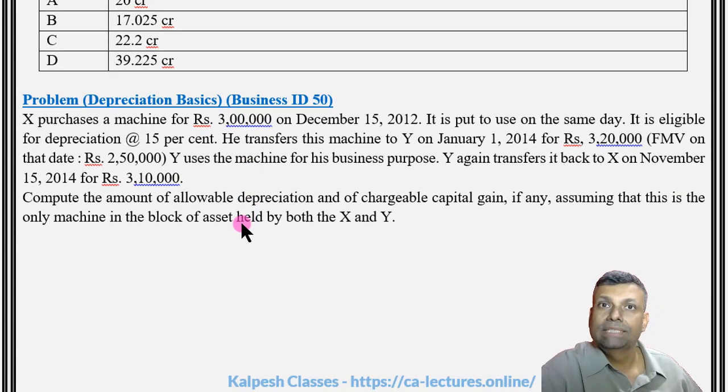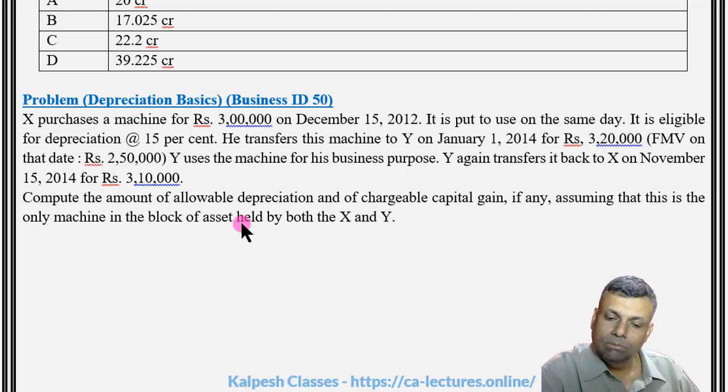Question ID number 50. X purchased a machine for Rs 3 lakhs on December 15, 2012. It is put to use on the same day. It is eligible for depreciation at the rate of 15%. He transferred the machine to Y on January 1, 2014 for Rs 2,20,000. Fair market value on that particular date is 2,50,000. Y uses the machine for his business purpose. Y again transfers it back to X on November 15, 2014 for Rs 3,10,000.